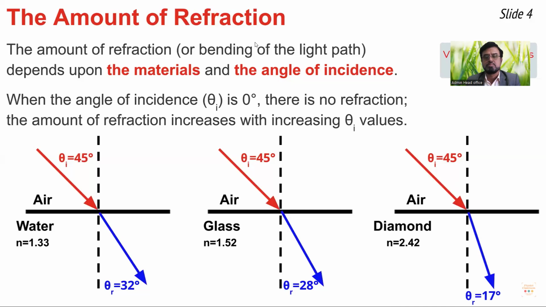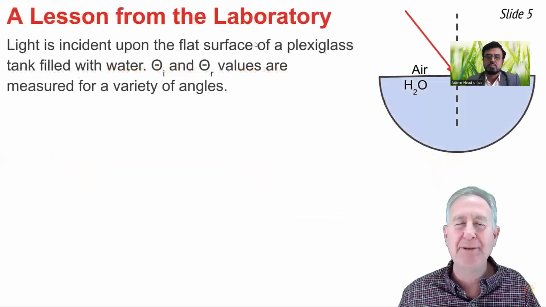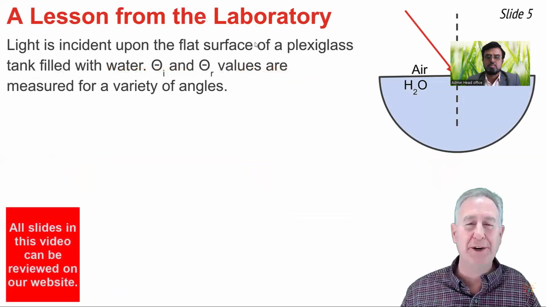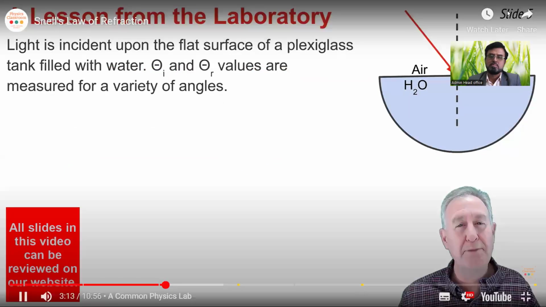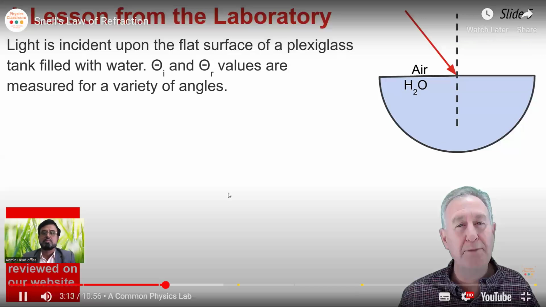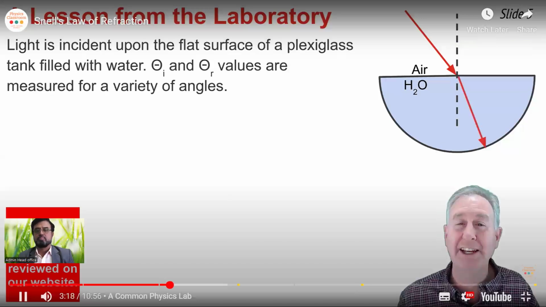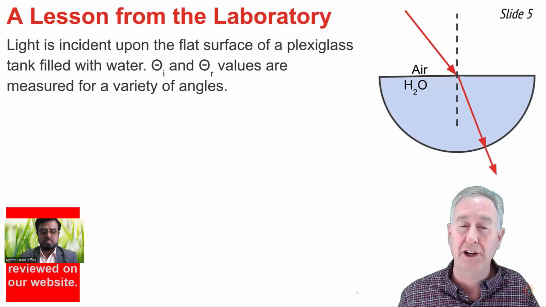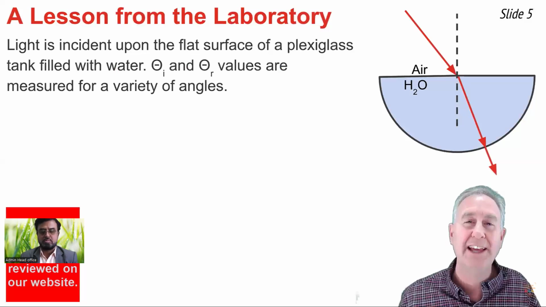This data provides evidence to support the claim that the amount of refraction that takes place at the boundary depends upon the difference in the index of refraction of the two materials. A common physics lab involves the use of a hemicylindrical dish of water. Laser light is directed towards the midpoint of the flat side of that dish of water. The light refracts towards the normal line and enters into the water. It exits the curved side while traveling along the normal line at that surface and does not undergo refraction.